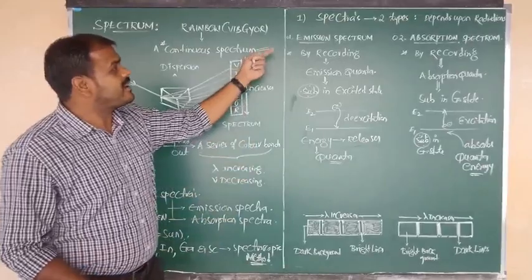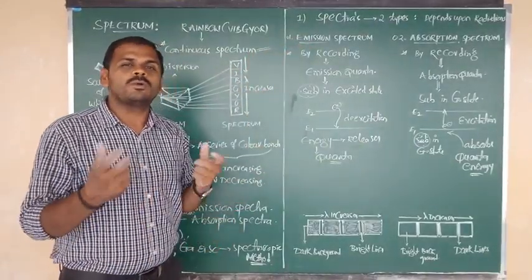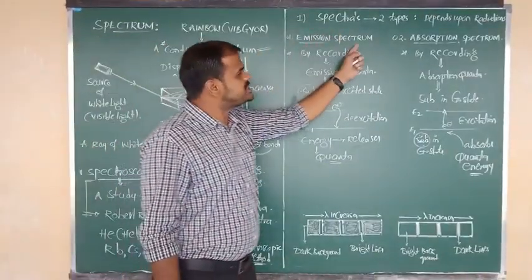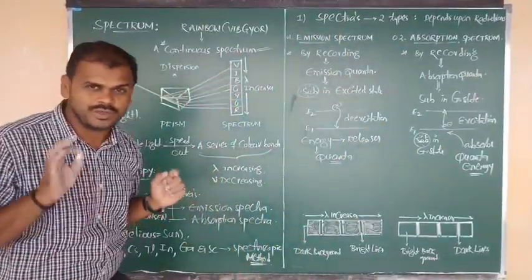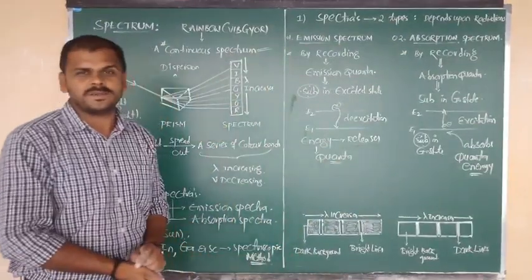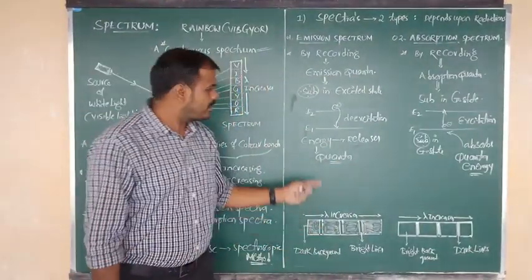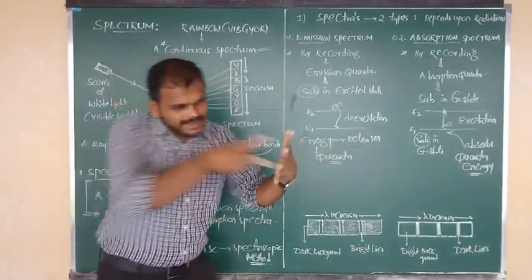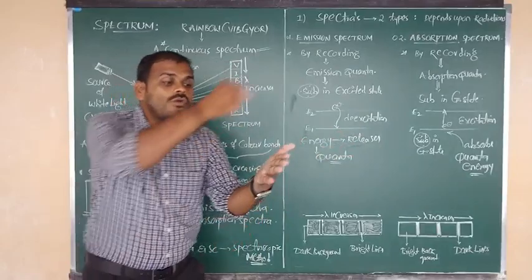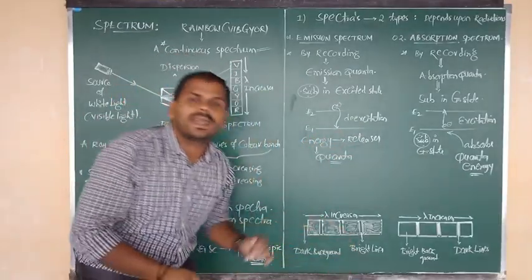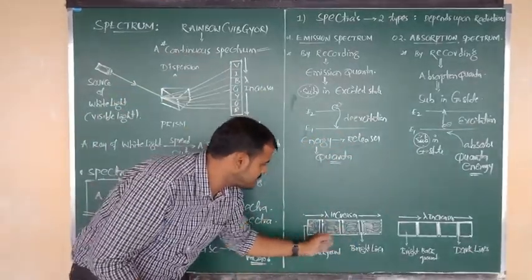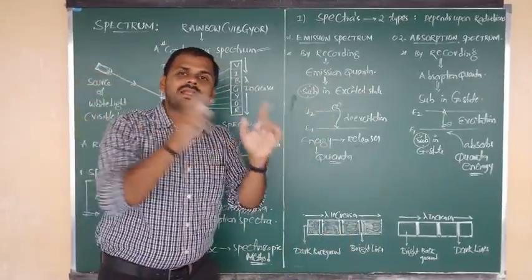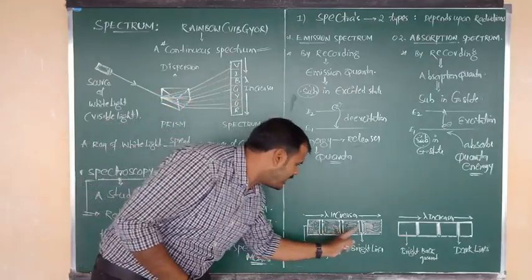Sir, how will the diagram be? What about the diagrams of emission spectrum and absorption spectrum? I am going to give you the diagrams now. This is the diagram of the emission spectrum. See, energy is released in the form of quanta, that is, light is released in the form of quanta. Due to the fall of light, we will get bright lines. This is a bright line, this is a bright line, this is a bright line. By the fall of light in that particular area, we get the bright line.